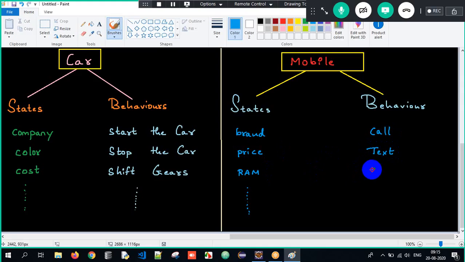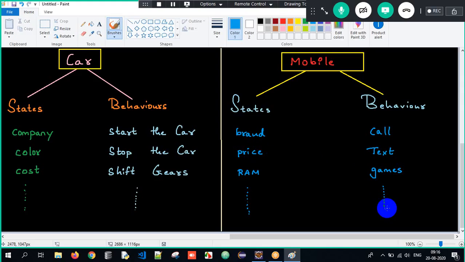Correct? I want to play games. Again, I'm doing some task. I open the phone, I open that particular game, and I start playing the game. Right? So now, whenever we talk about behaviors, they are used to perform some task. States are used to store the data here.